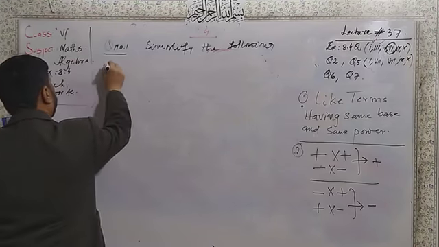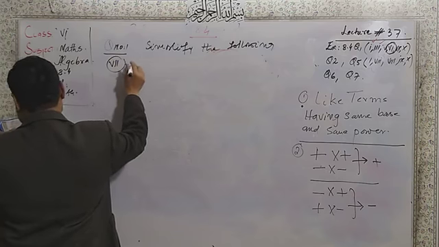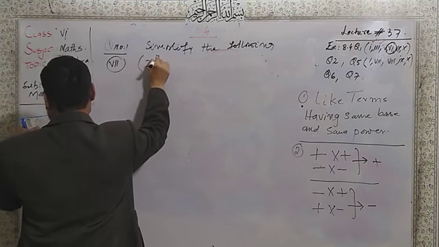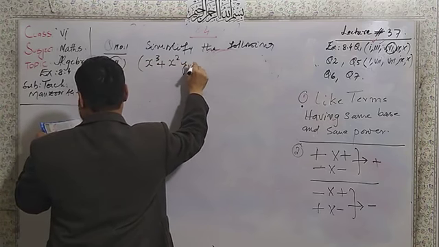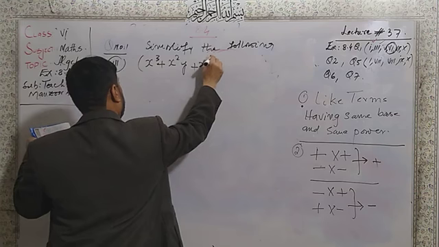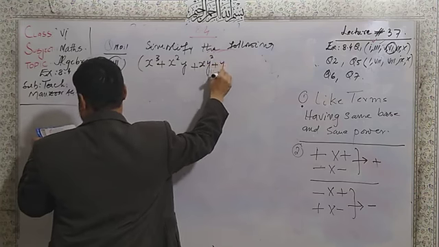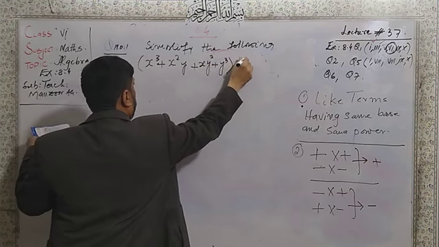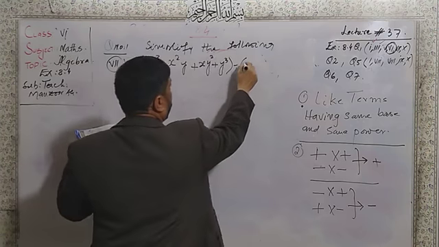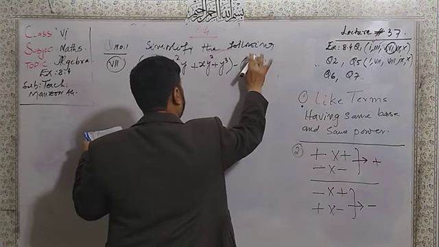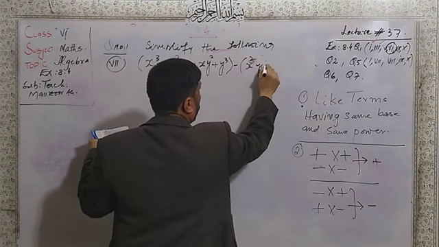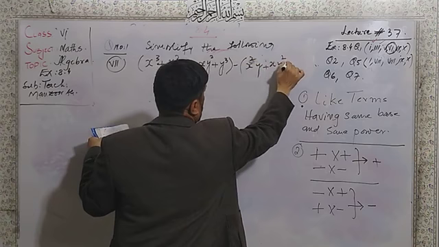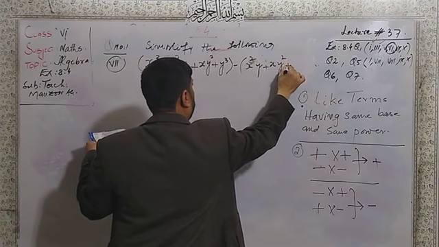In part number 7, we are given here different bases. Here x cube plus x square y plus xy square, and then plus y cube, and now minus I have x square y, and then plus x y square, and then plus 1.